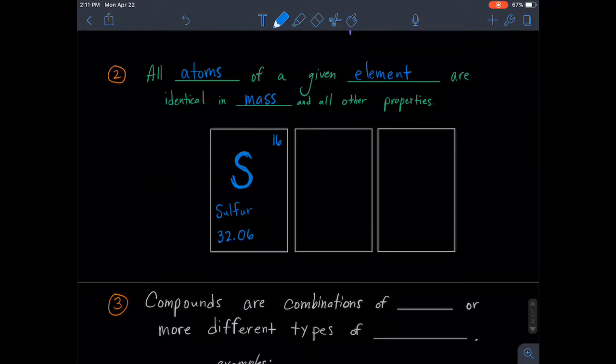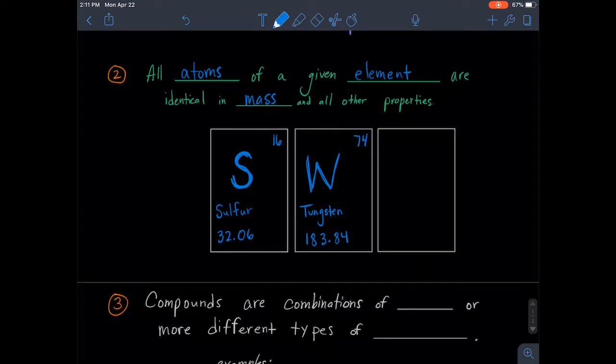So let's look at an element like tungsten. Tungsten has a lot more electrons. It has 74 electrons. So its atomic number is 74. Its letter that represents tungsten is the letter W. And tungsten weighs much more than sulfur does. It weighs 183.84 units.